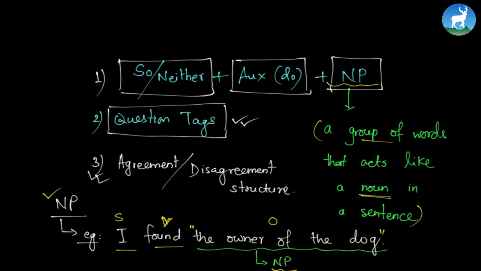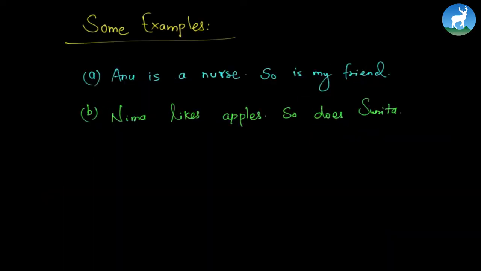Now, let's look at some examples. Let's first look at these two structures. Anu is a nurse. So is my friend. We have "so"; "is" is the auxiliary verb, and finally "my friend" is a noun phrase. What is it? It is a noun phrase. Alright, Anu is a nurse. So is my friend.